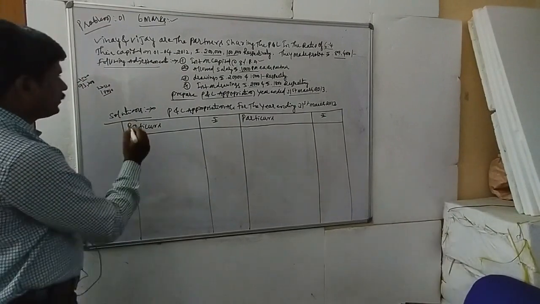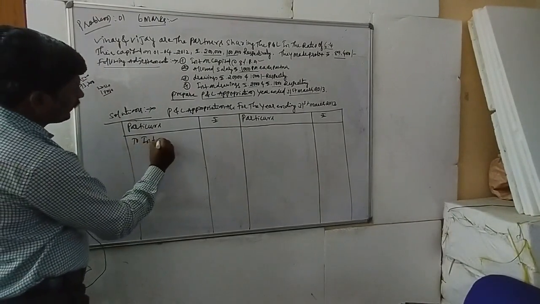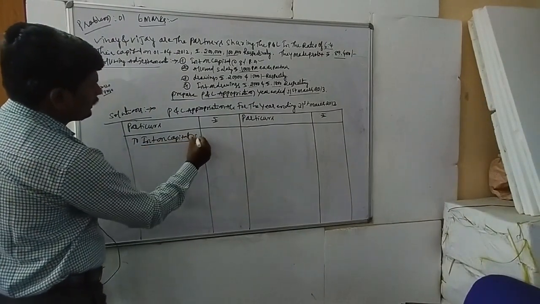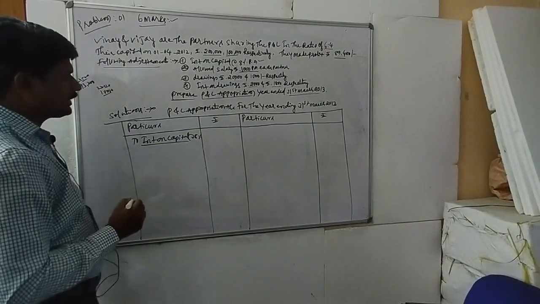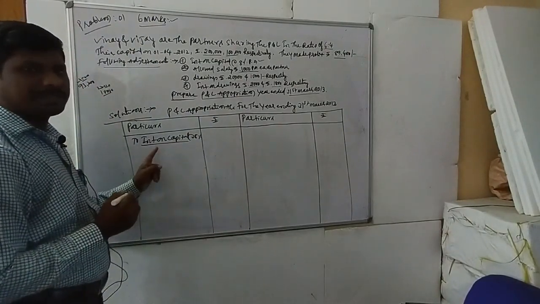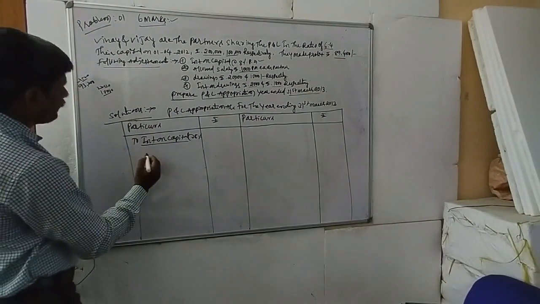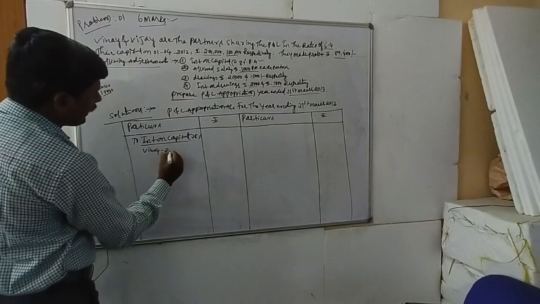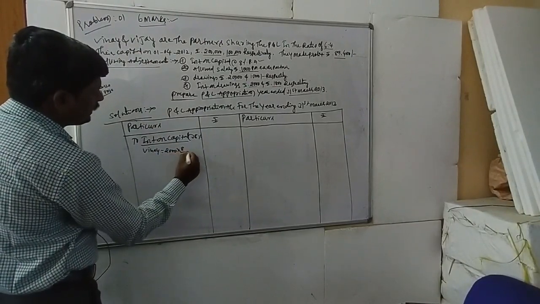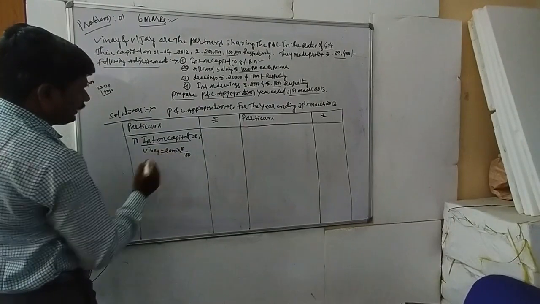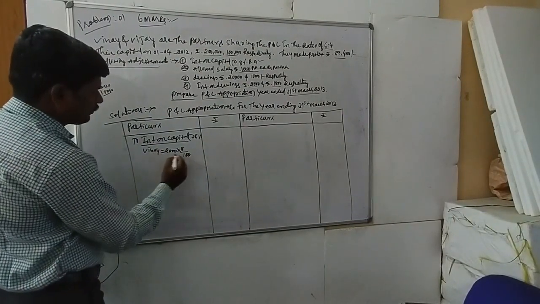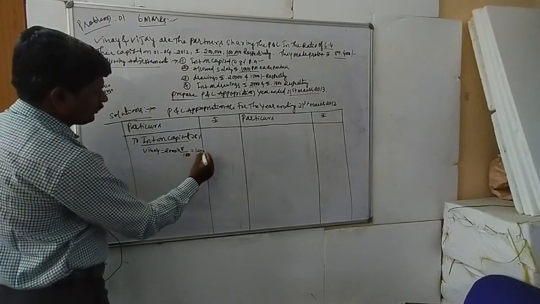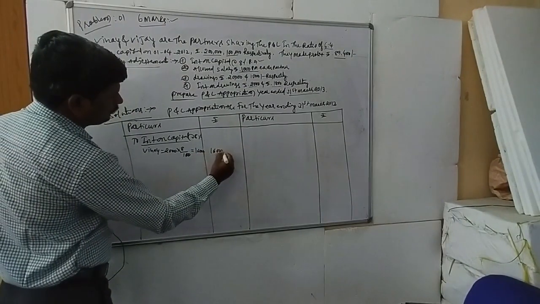Adjustment number 1: interest on capital at 8%. Interest on capital depends on the partners' capital. The first partner is Vinay, with an amount of rupees 2 lakhs. 2 lakhs into 8 divided by 100. Cancel the zeros: 2 eights are 16,000. Make it in the outer column also.